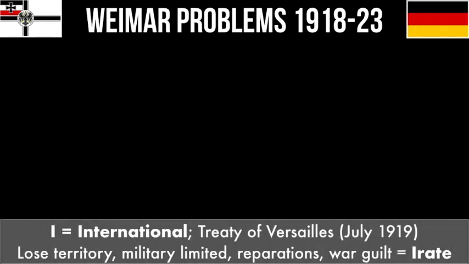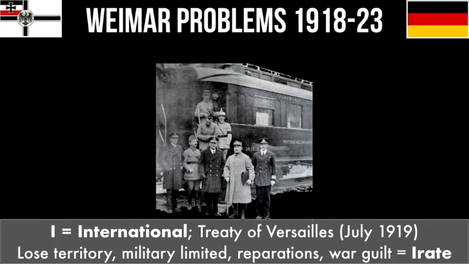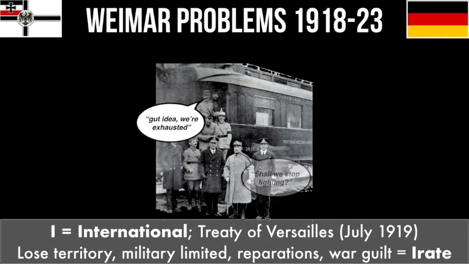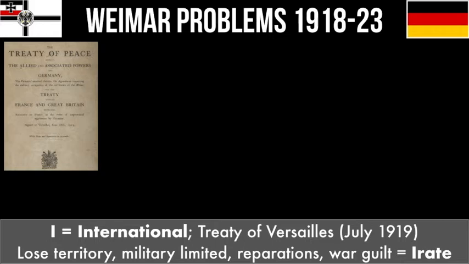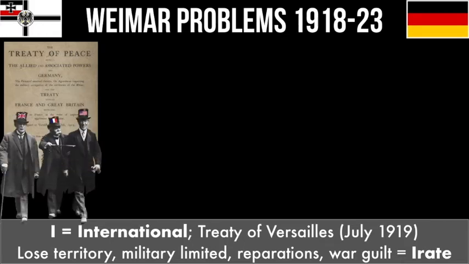Our next letter, and probably the most important problem Germany faced in this period, is I, international. The Treaty of Versailles makes Germans irate. Germany did not lose World War I or surrender. They signed an armistice agreement with Britain, America and France, agreeing to stop the fighting. Despite this, Germany was not asked for its opinion in the talks held to discuss the peace treaty drawn up at the Palace of Versailles, just outside of Paris.